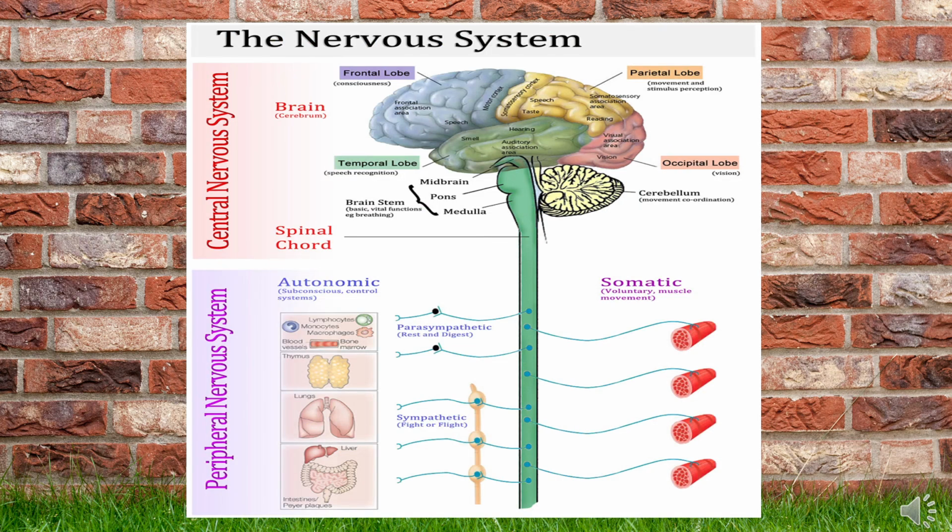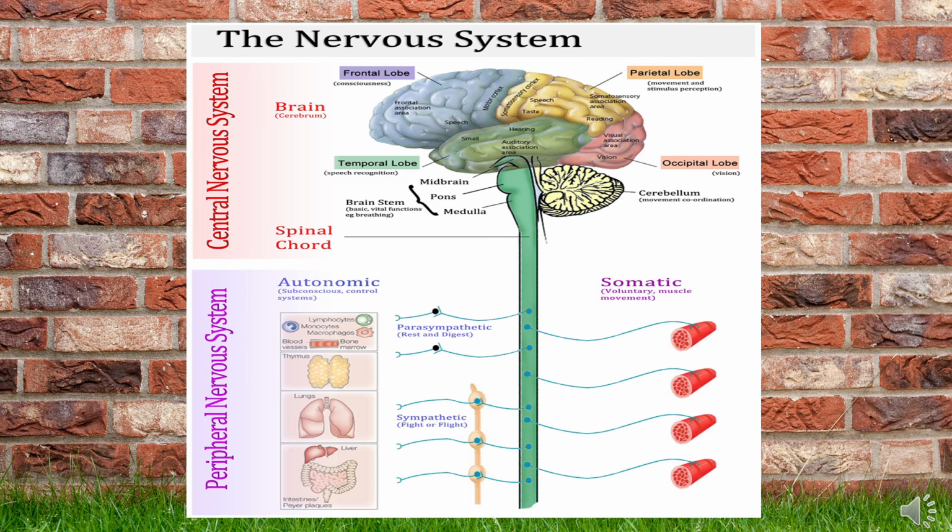The nervous system is divided into the central nervous system and the peripheral nervous system. The central nervous system includes the brain and spinal cord. The peripheral nervous system includes the 12 pairs of cranial nerves as well as the spinal nerves. The brain consists of the cerebrum, cerebellum, and the brainstem. The diencephalic structures are located within the substance of the cerebral cortex in the medial aspect.